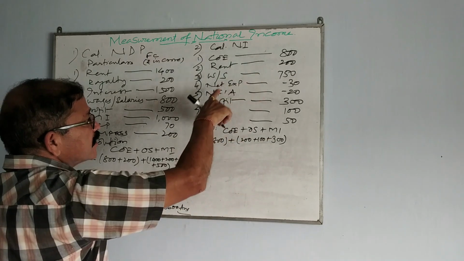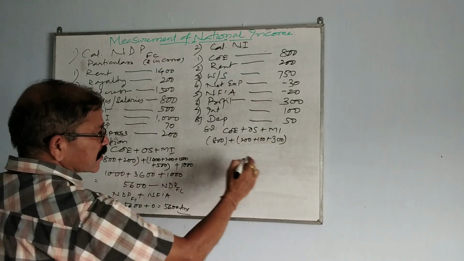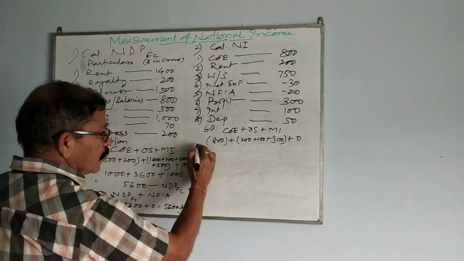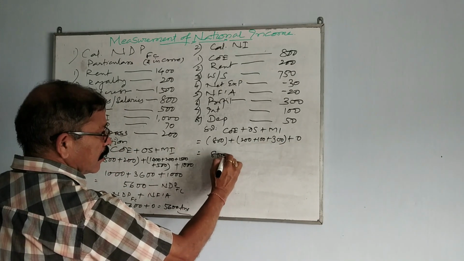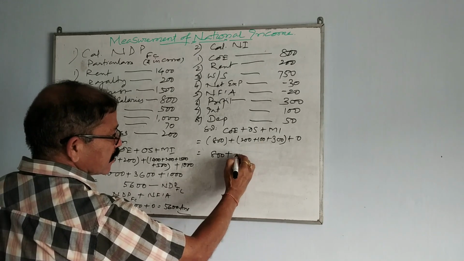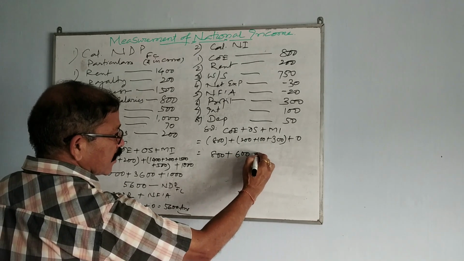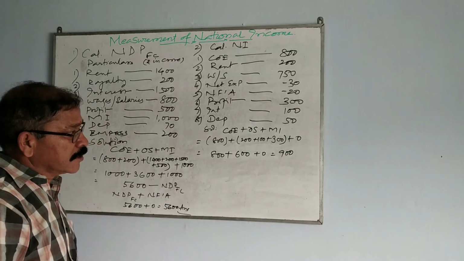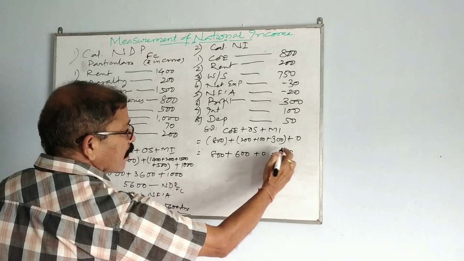Royalty is not there, rent is given, interest is given, profit is given. MI is not there, so 0. So 800 plus 600 plus 0. Sorry, 8 and 6, 1400.